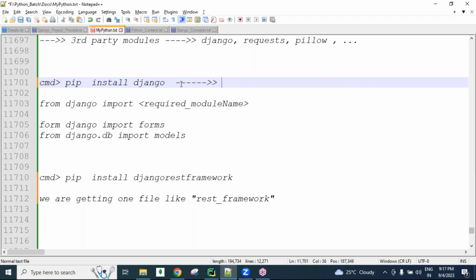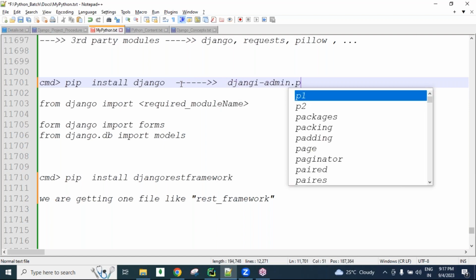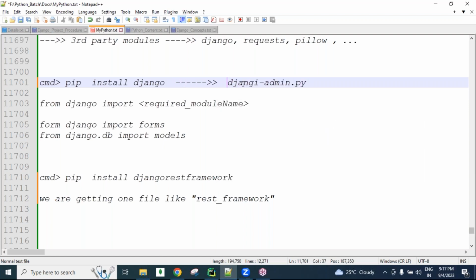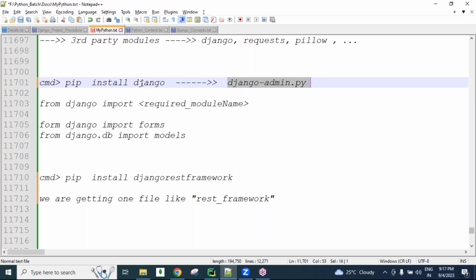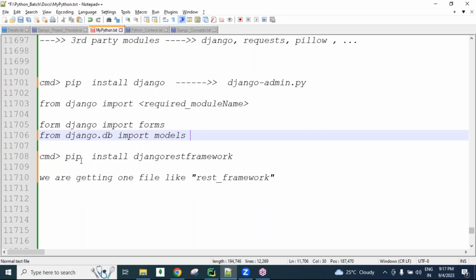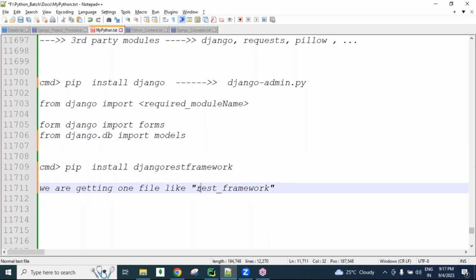So here also, after installing Django on our machine, we are getting what? Simply you can remember, the django-admin.py file. This is the application file, guys. After downloading and installing Django, we are getting this file django-admin.py. Later, from Django, if we want to import any module, from django import so and so, like we are importing. Got it? Same like now, REST framework related, we are getting rest_framework,